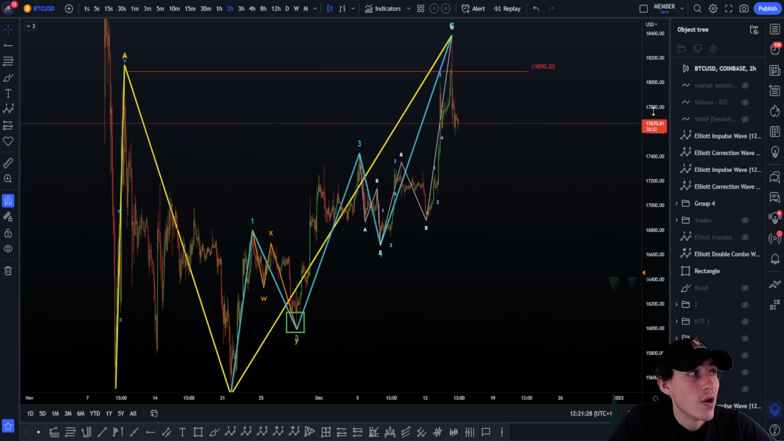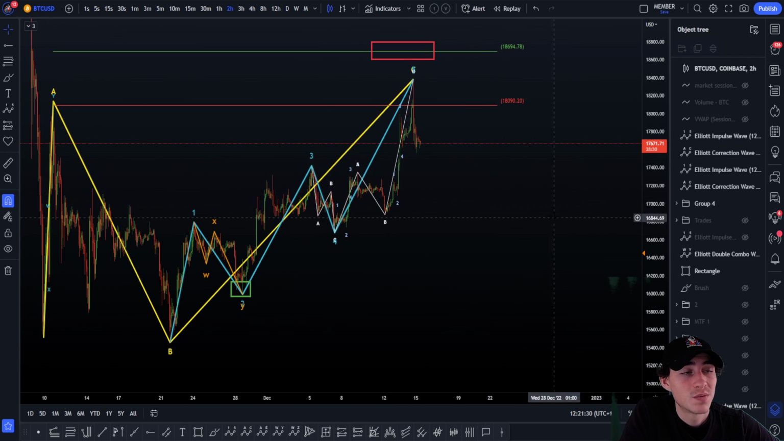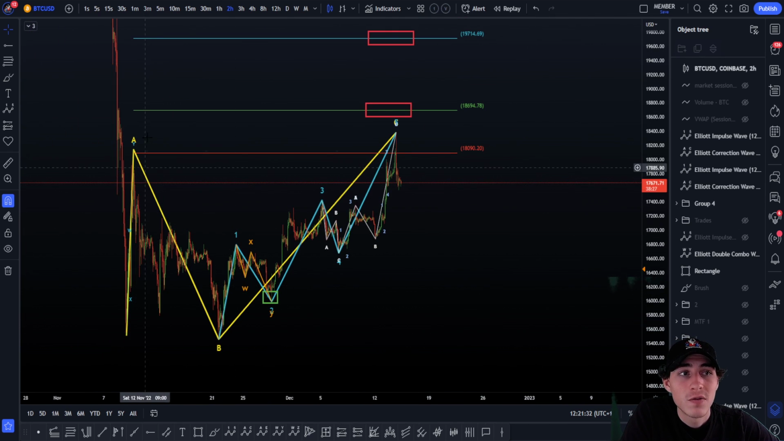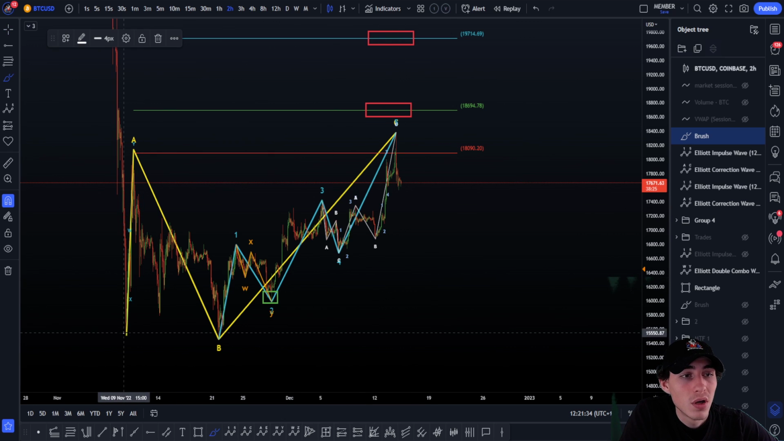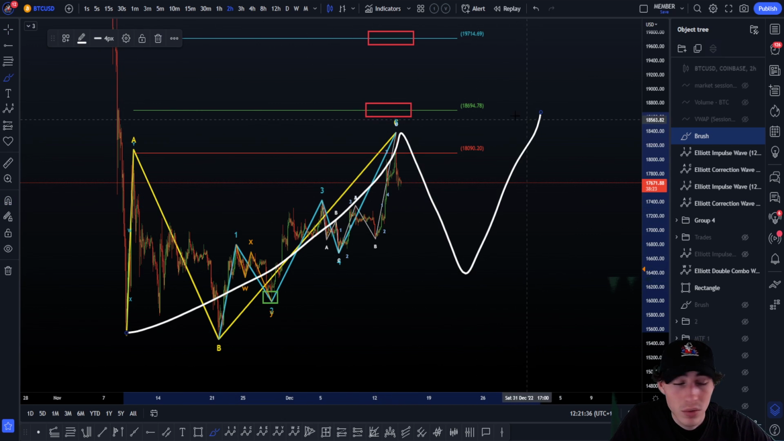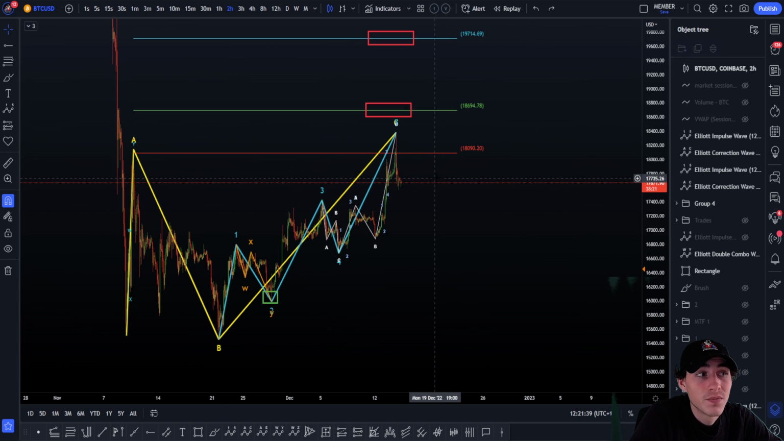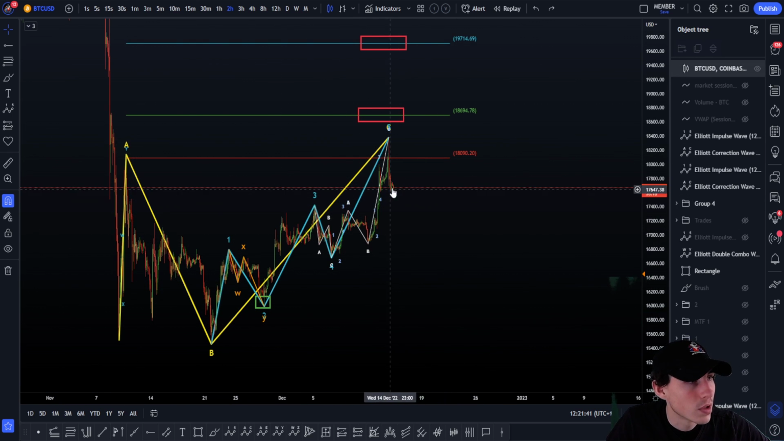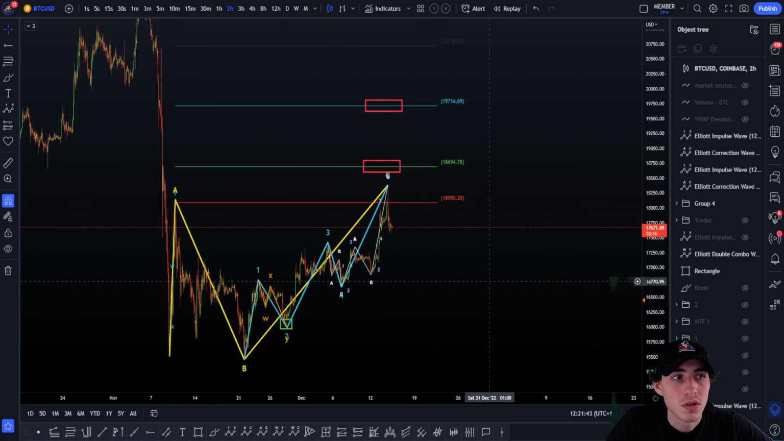So now the thing is, okay, that's cool, we have done the top, but what we can expect next is, after we have done the correction, you can of course look for a bigger WXY, for example, and normally now the top is more likely in. I'm not going to cover the scenarios where we're going to do another rise. I'm just going to stick to the plan.